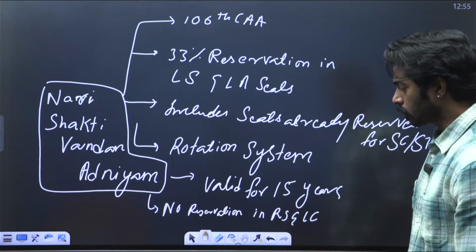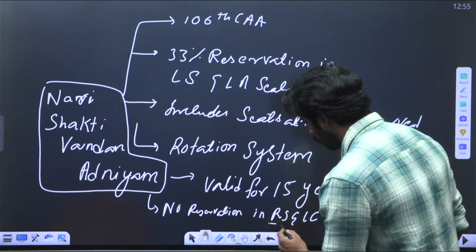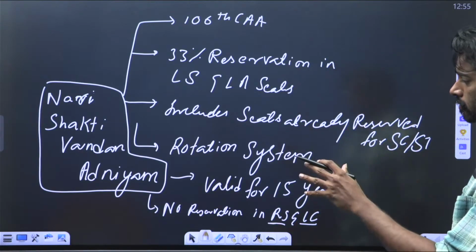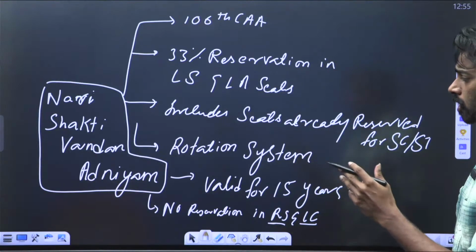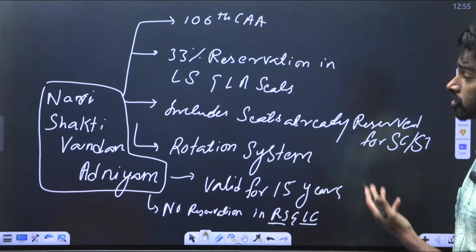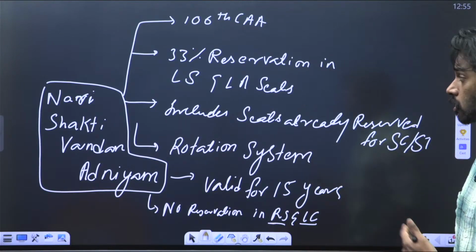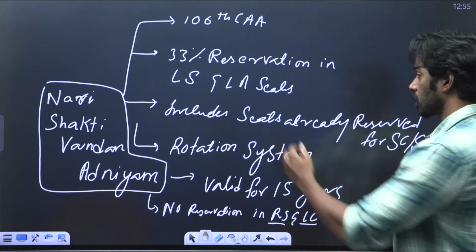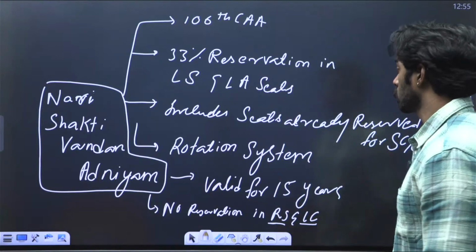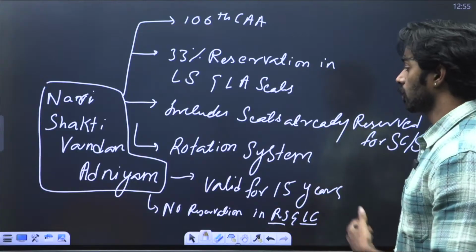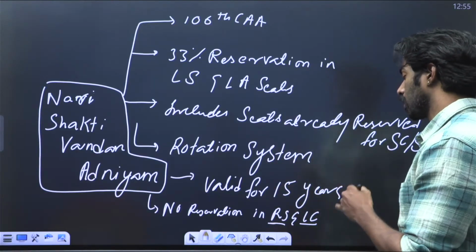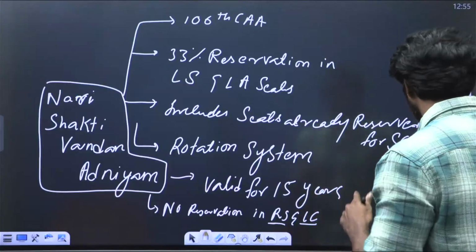And what you need to remember is that there is no reservation in the Rajya Sabha and Legislative Council. So these are all the tenets of the Nari Shakti Vandan Adhiniyam. One, the 106th Constitutional Amendment; 33% reservation in the Lok Sabha and Legislative Assembly seats; includes seats already reserved for SC and ST; rotation system; valid for 15 years; and no reservation for the Rajya Sabha and Legislative Council.